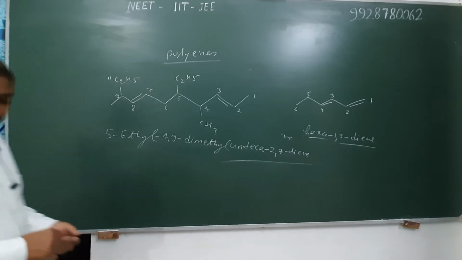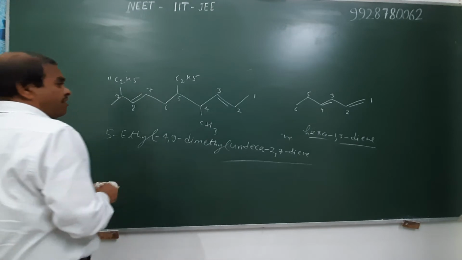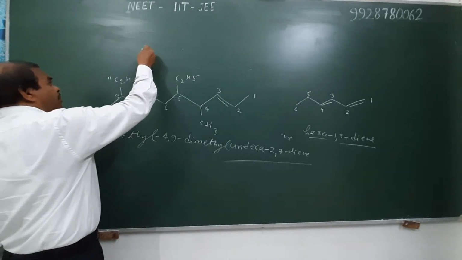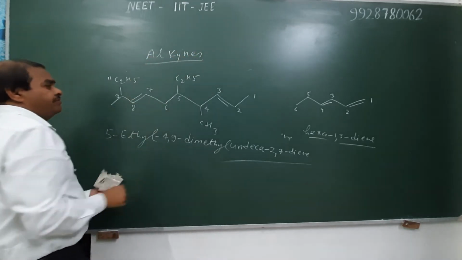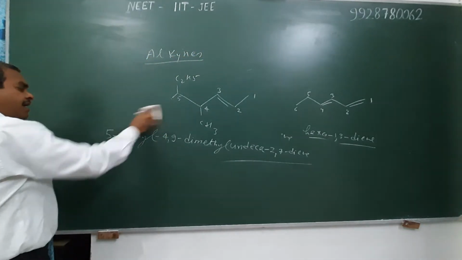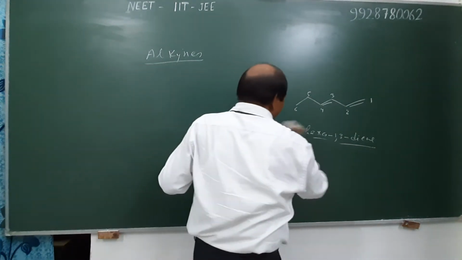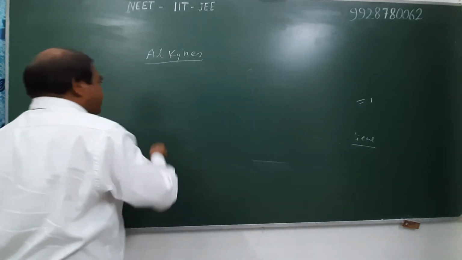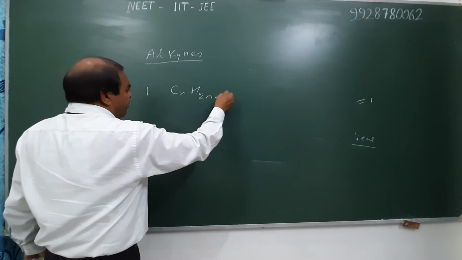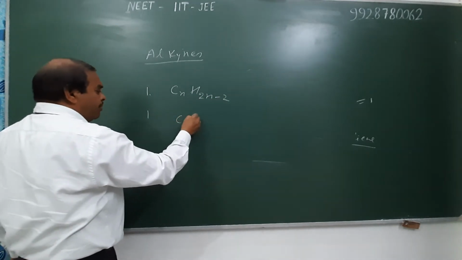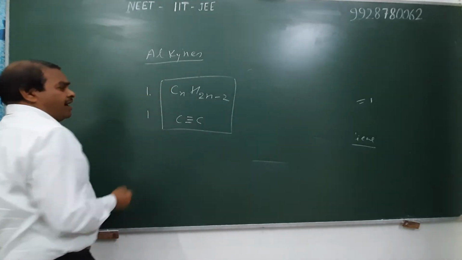Now, I am going to discuss the IUPAC names of alkynes. Dear students, alkynes are those hydrocarbons represented by the general formula CnH2n-2, with a carbon-carbon triple bond present in their structure. These are known as alkynes.